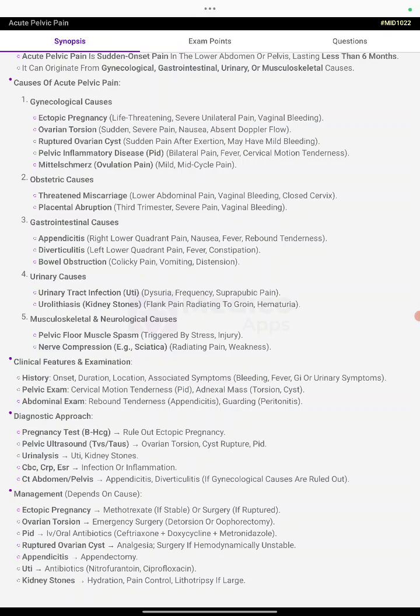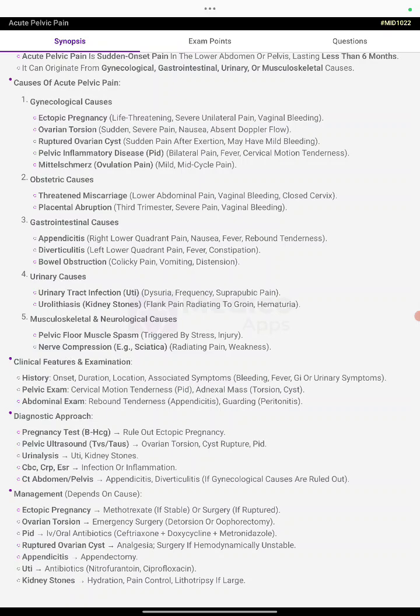Management depends on the cause. Ectopic pregnancy: methotrexate if stable, or surgery if ruptured. Ovarian torsion: emergency surgery, detorsion or oophorectomy. PID: IV or oral antibiotics, ceftriaxone, doxycycline, and metronidazole. Ruptured ovarian cyst: analgesia, surgery if hemodynamically unstable.